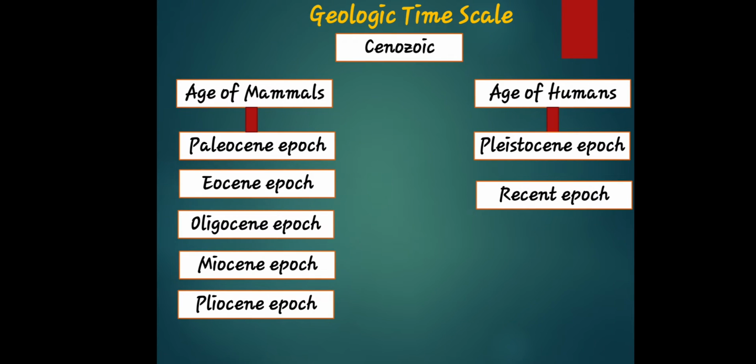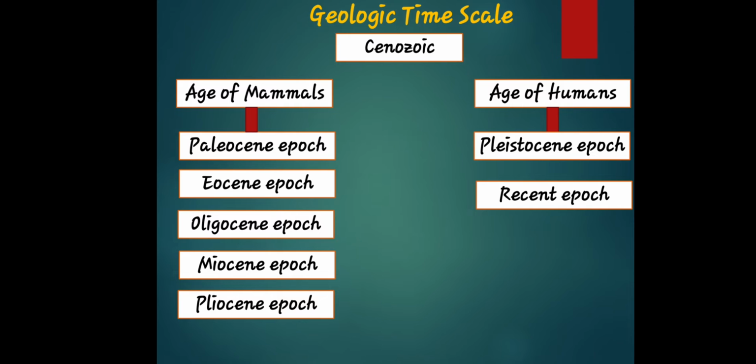Let's now move on to Cenozoic. Cenozoic is the third era in the geologic time scale. It began about 66 million years ago upon the extinction of the Mesozoic era and extended to the present.